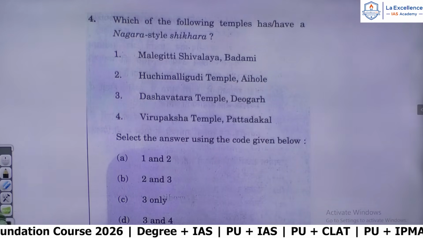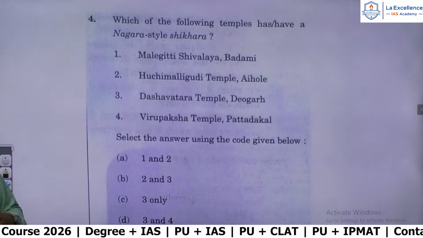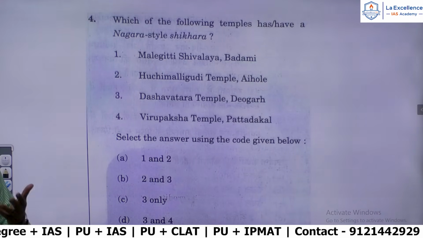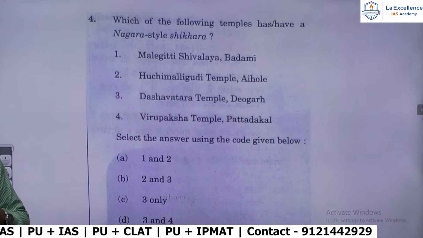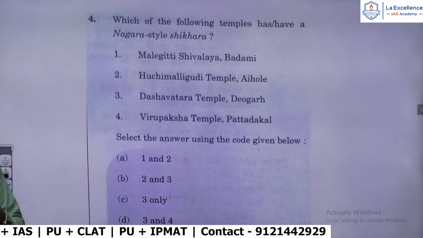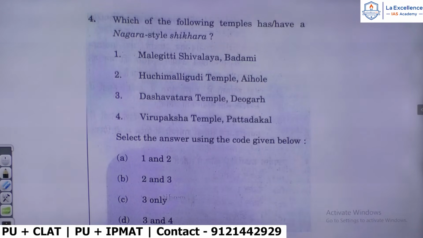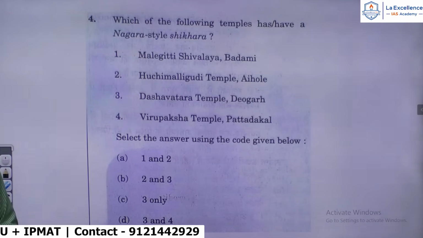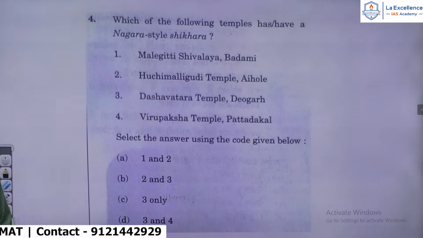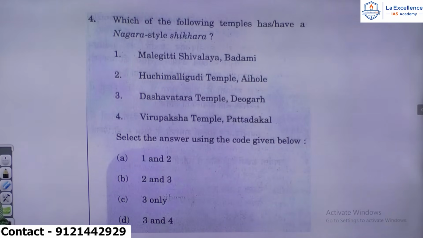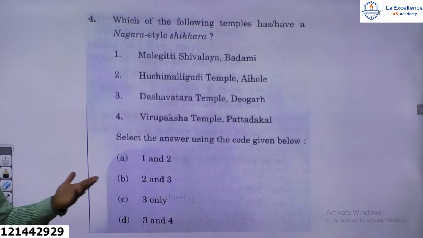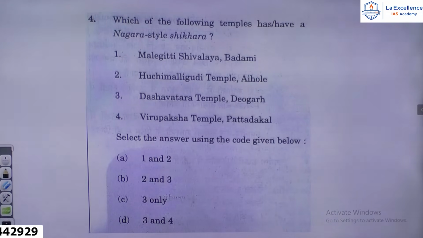Nagara temples have a curvilinear shikara, and at Badami, which was the capital of the Western Chalukyas, we have three sites or places where we find temples built by the Chalukyas of Badami. That is Aihole, which was a cultural center of the Chalukyas. We have about 70 temples there. Badami and Patadakal. Now, the Malagitti Shivalaya temple at Badami is the best example of early Chalukyan architecture. But that doesn't have a Nagara style shikara, right?